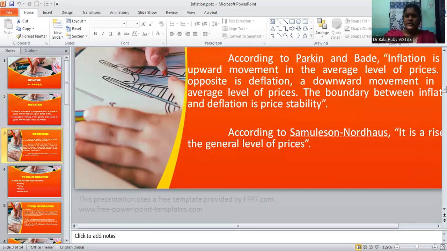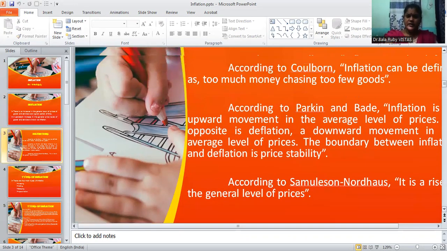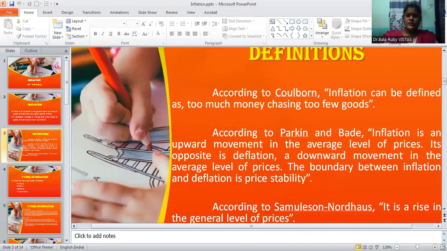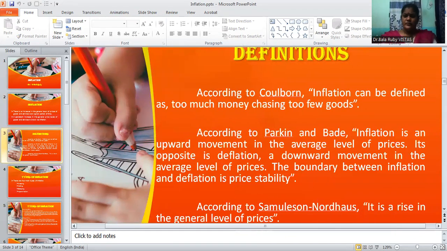Right. Now let us clearly discuss the different definitions given by different authors. According to Goldman, inflation can be defined as too much money chasing too few goods.